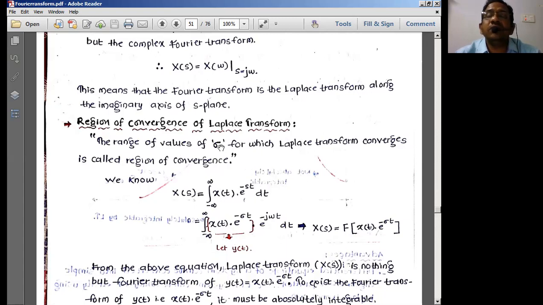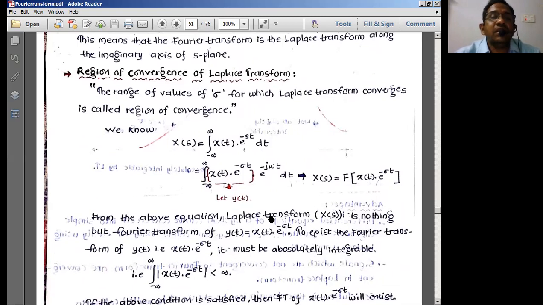What is sigma? Sigma is the real part of s, where s is equal to sigma plus j omega. So the real part should be greater than 0 for the Laplace transform to converge. That is the concept we have in the case of the region of convergence.